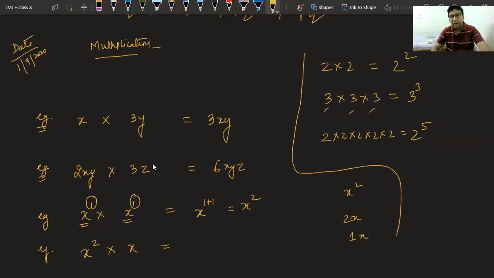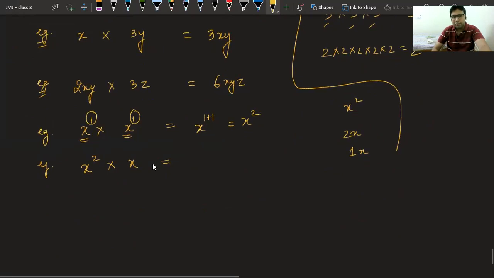Now see, I have told you when the same numbers get multiplied, we write the number as it is and we add the power. It is a rule of exponents. In the last class we have seen this. What is the power of this x? What is the power of this second x? As nothing is written over there, we can take it as 1.